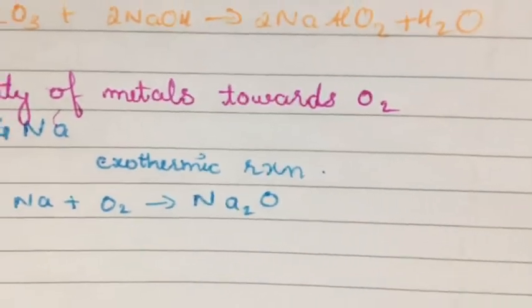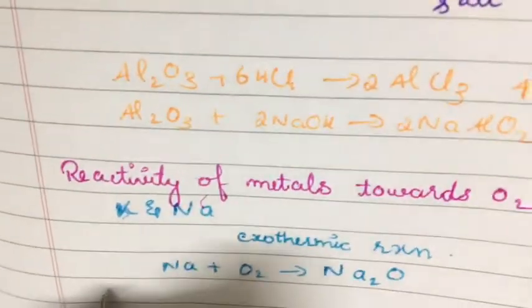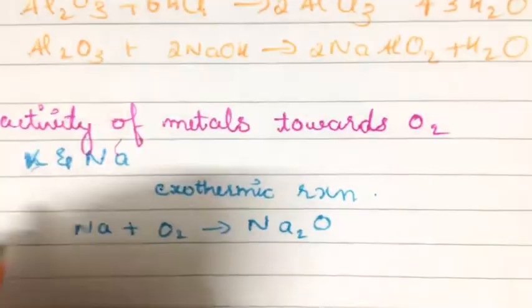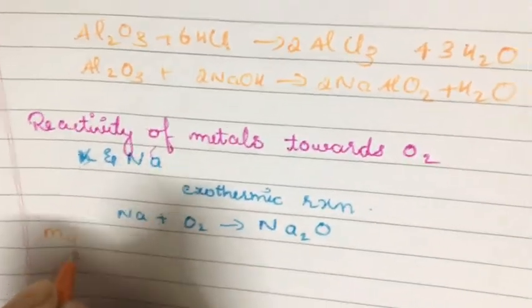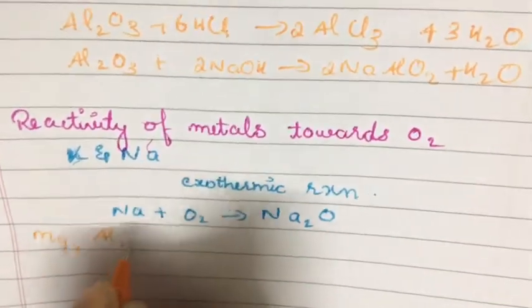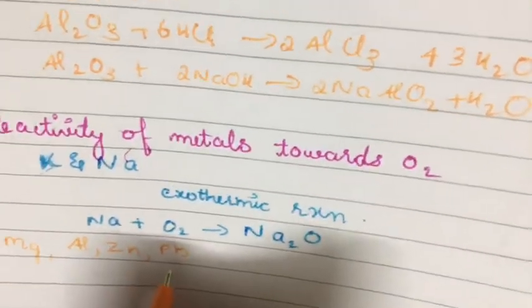At ordinary temperature, the surfaces of some metals like magnesium, aluminium, zinc, lead, etc., are covered with a thin layer of oxide.